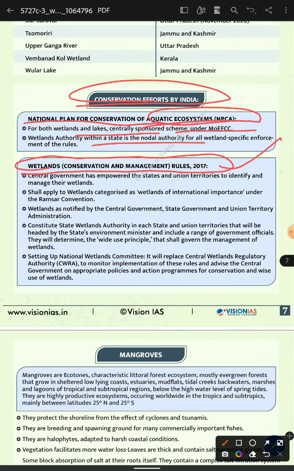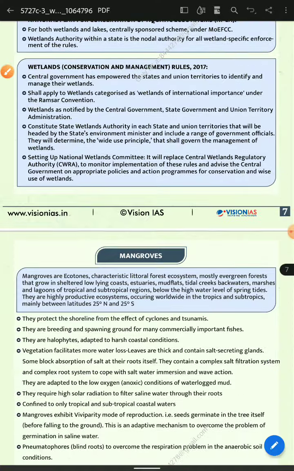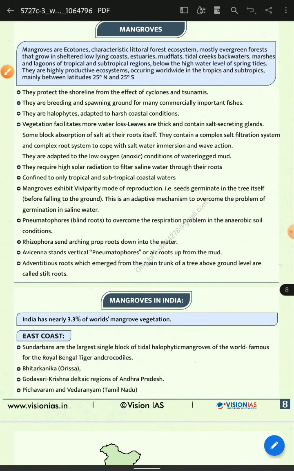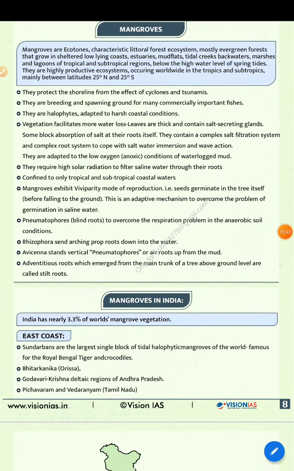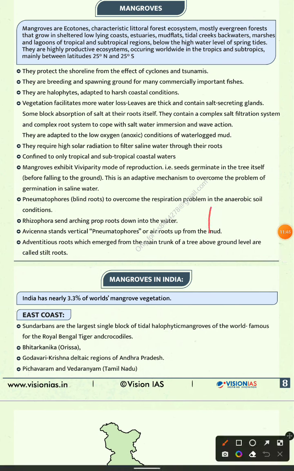Management Rules of 2017. Then mangrove zones. Your wetland has ended and the mangrove zone is the mangrove ecosystem. The character is the forest, mostly evergreen forest, growing in shelter, low cost, and the estuary, in the marsh and lagoon.